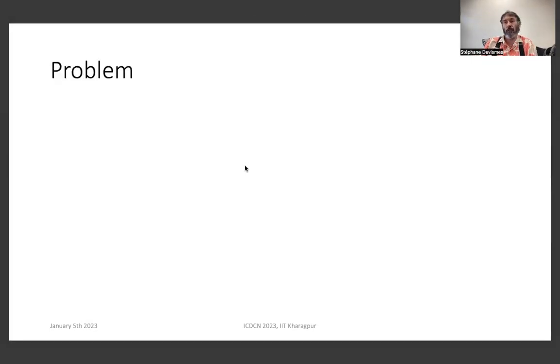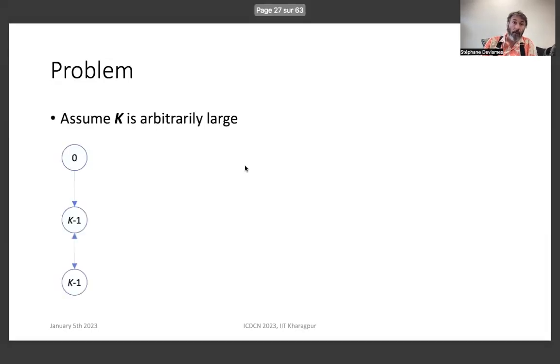The first problem we have to face is very simple. Just look at this very simple directed network and assume that the period k is very large. What happens is the top node here has no predecessor, so applying the algorithm, it will increment modulo k at each step.